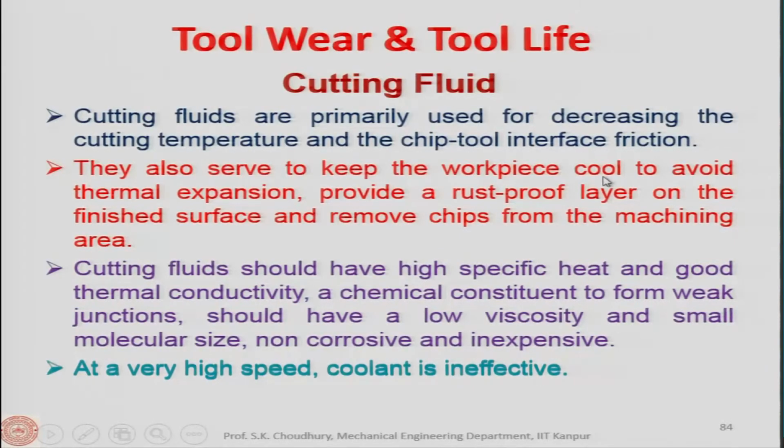They also serve to keep the workpiece cool, of course, to avoid thermal expansion, and provide a rust proof layer. Rust proof layer is provided because the cutting fluid has different kinds of additives. Those additives actually put a layer on the freshly removed workpiece surface.